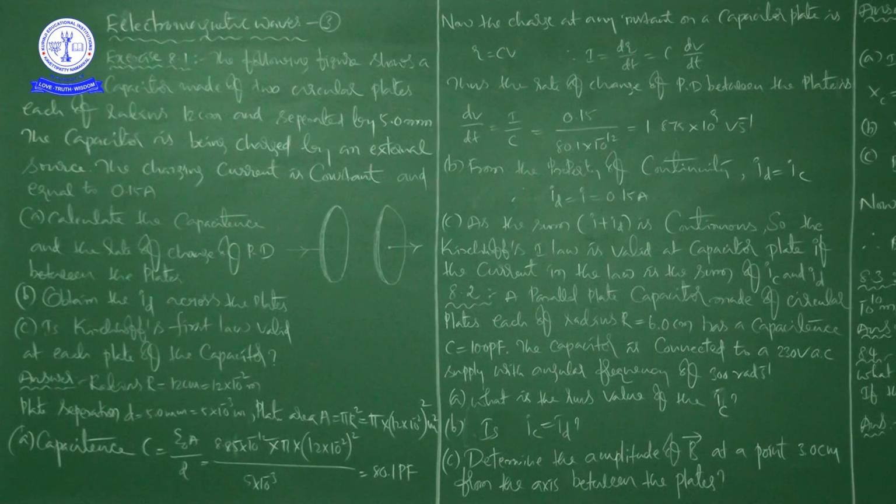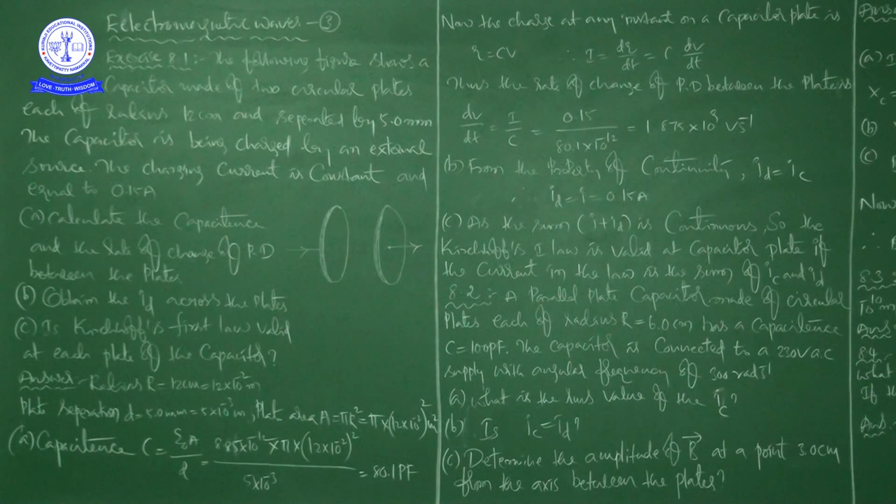C is equal to epsilon naught into A by D, that is equal to 8.85 into 10 to the power of minus 12 into pi into 12 into 10 to the power of minus 2 whole square divided by 5 into 10 to the power of minus 3. So this mathematical step will give us 80.1 picofarad.